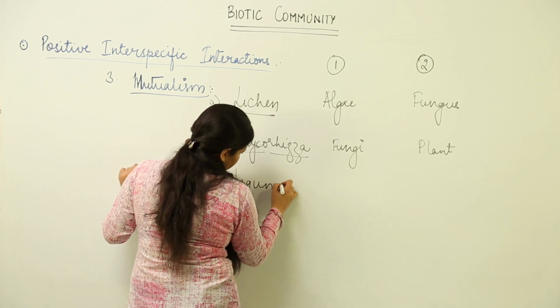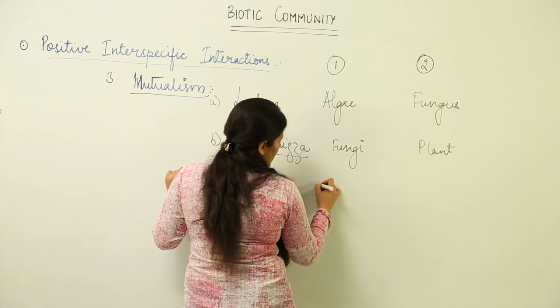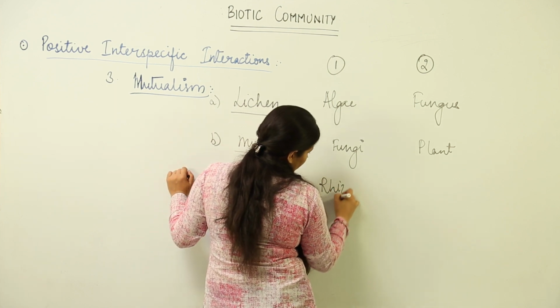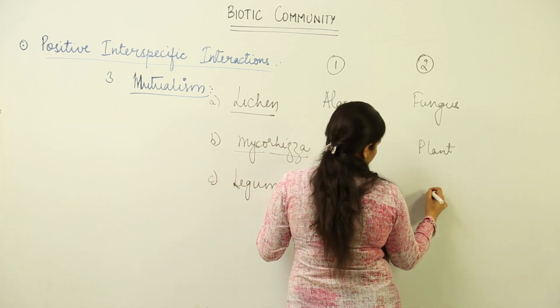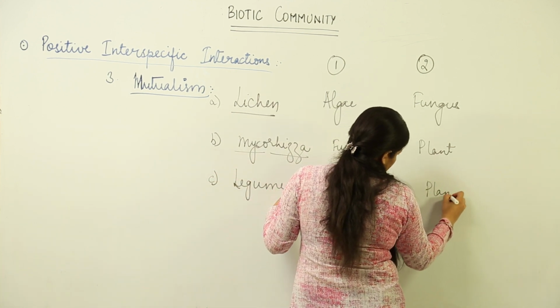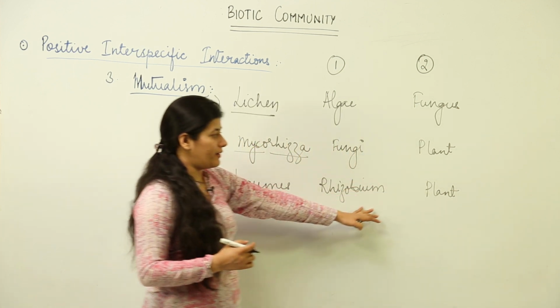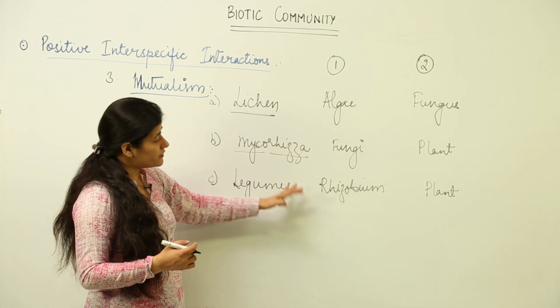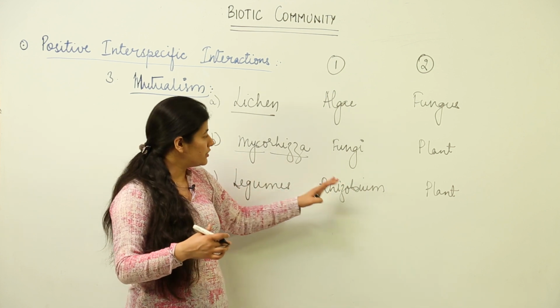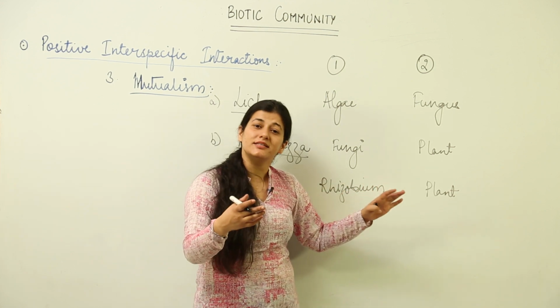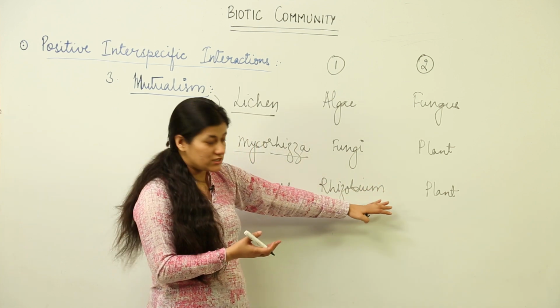Apart from this, we have legumes. Inside the legumes, we have Rhizobium, that is nitrogen fixing bacteria, and we have the plant. Again, both are benefited. Rhizobium is not a complete, clear-cut example of mutualism, but you can make out that certain plants cannot survive if this organism is not there.